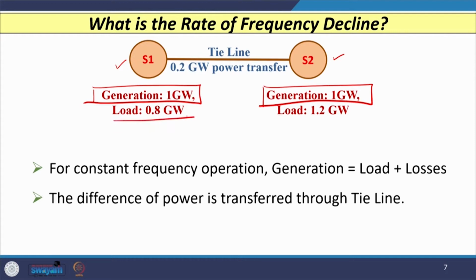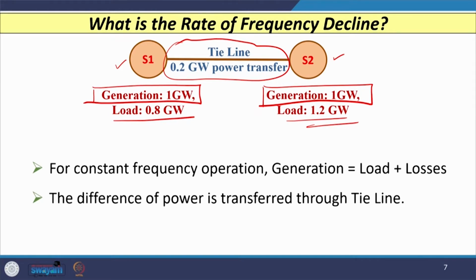The load on the S1 side is 0.8 gigawatt, and the load on the S2 side is 1.2 gigawatt. So, the additional 0.2 gigawatt of power is supplied by the tie line connected between the S1 group of generators and the S2 group, or between area 1 and area 2.